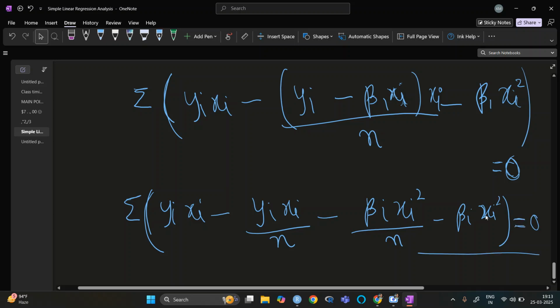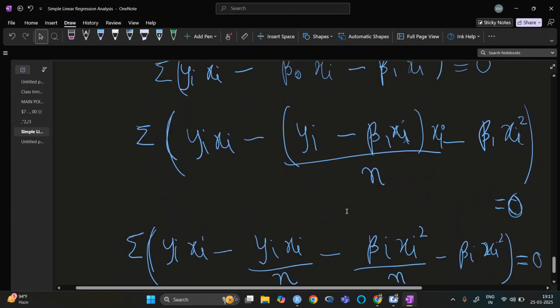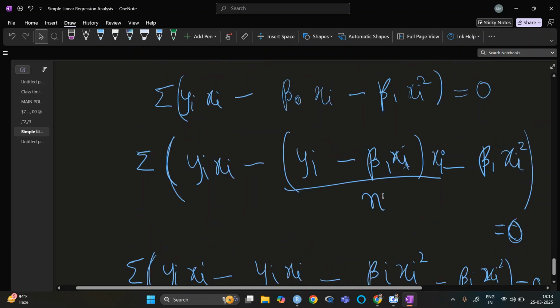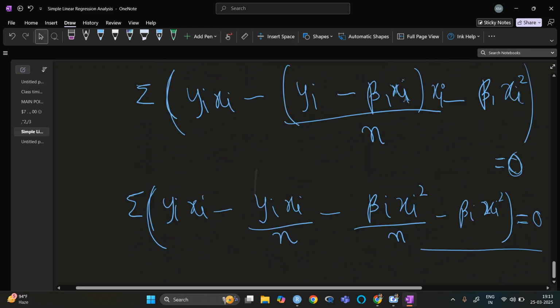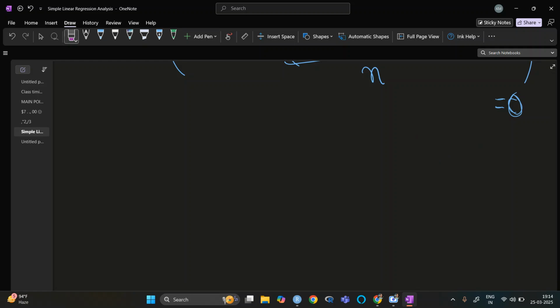Okay. So from this equation, we will take xi x bar square. Or what we can do, we can write it in terms of x bar directly. So let us try it in that way.